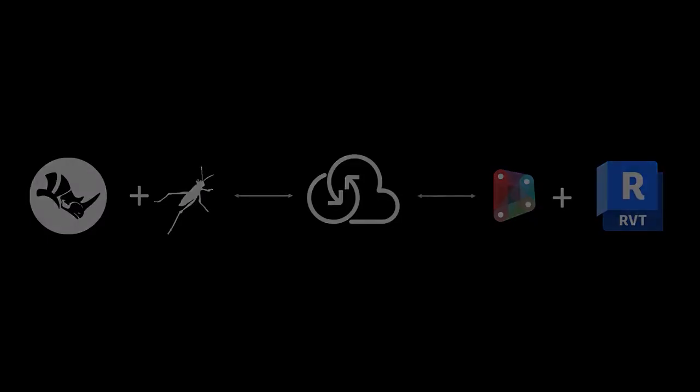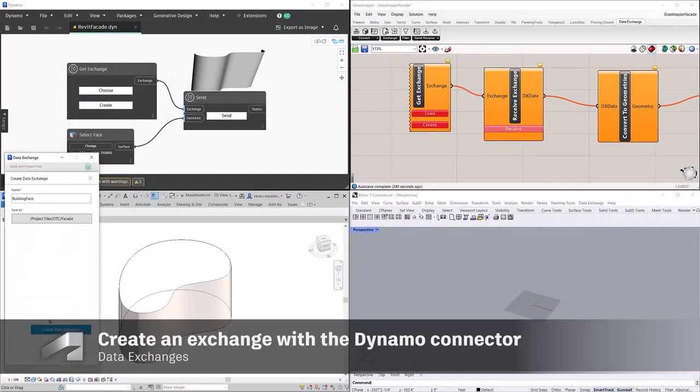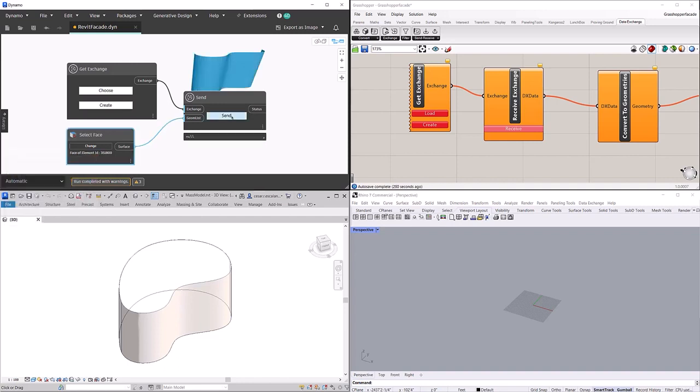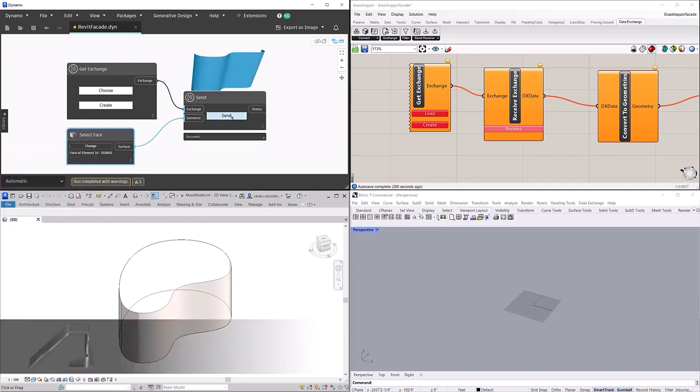Automate your information exchange processes between Rhino, Revit, and downstream apps with the new Dynamo and Grasshopper Data Exchange connector. A Revit architect uses the Dynamo connector package to filter and send a surface geometry into Autodesk Docs. The exchange isolates the data relevant to the designer instead of sending the entire model.